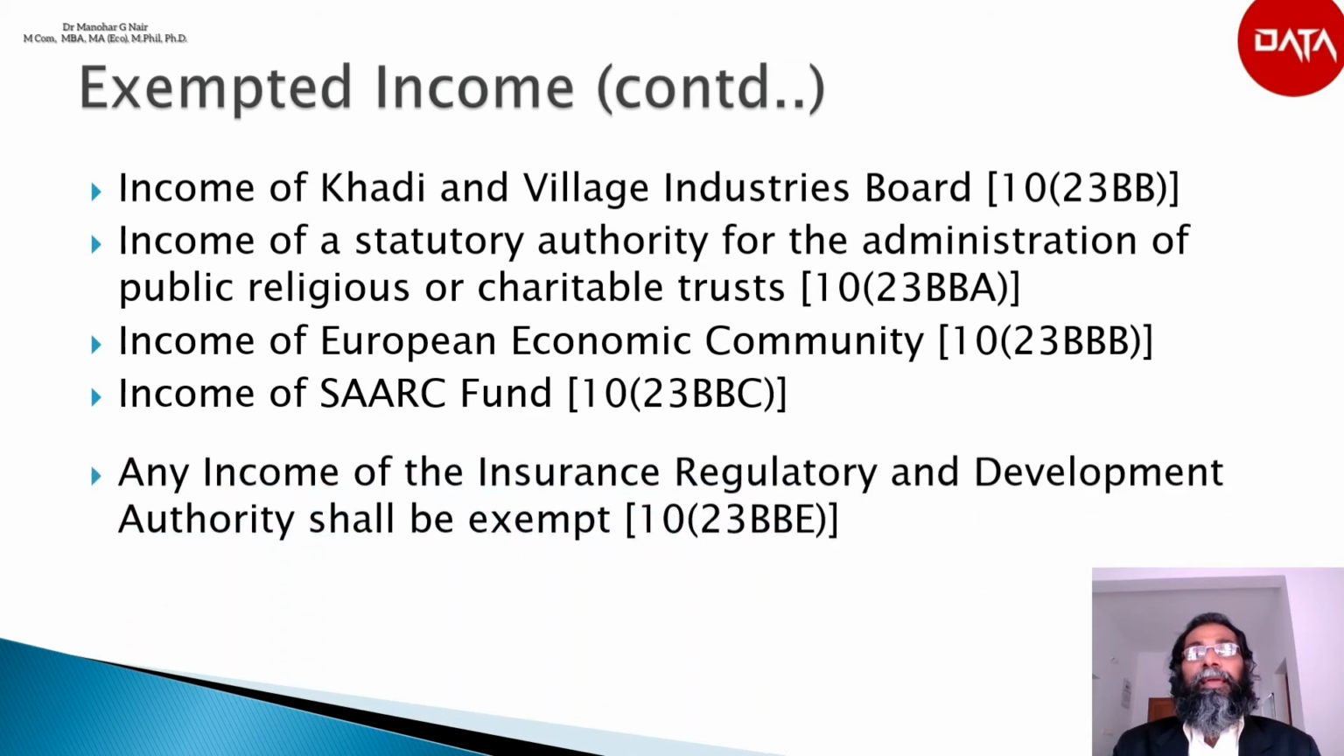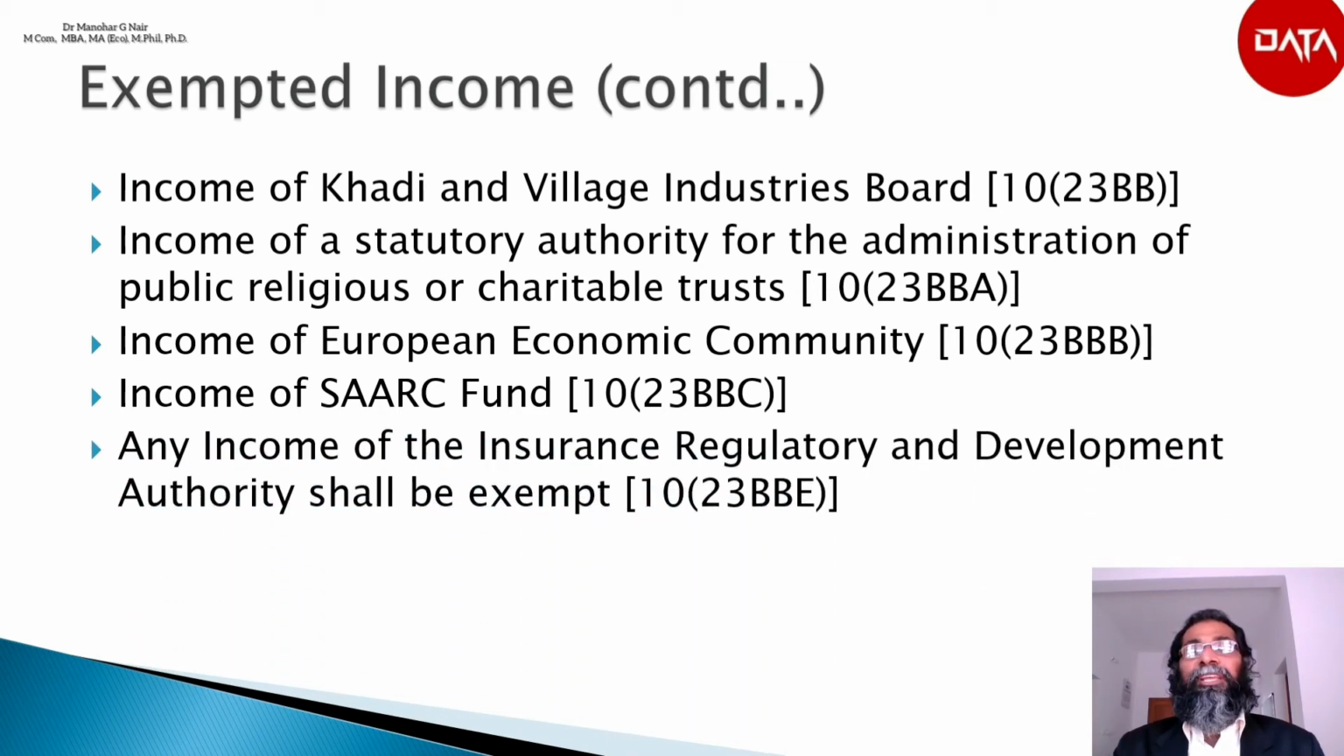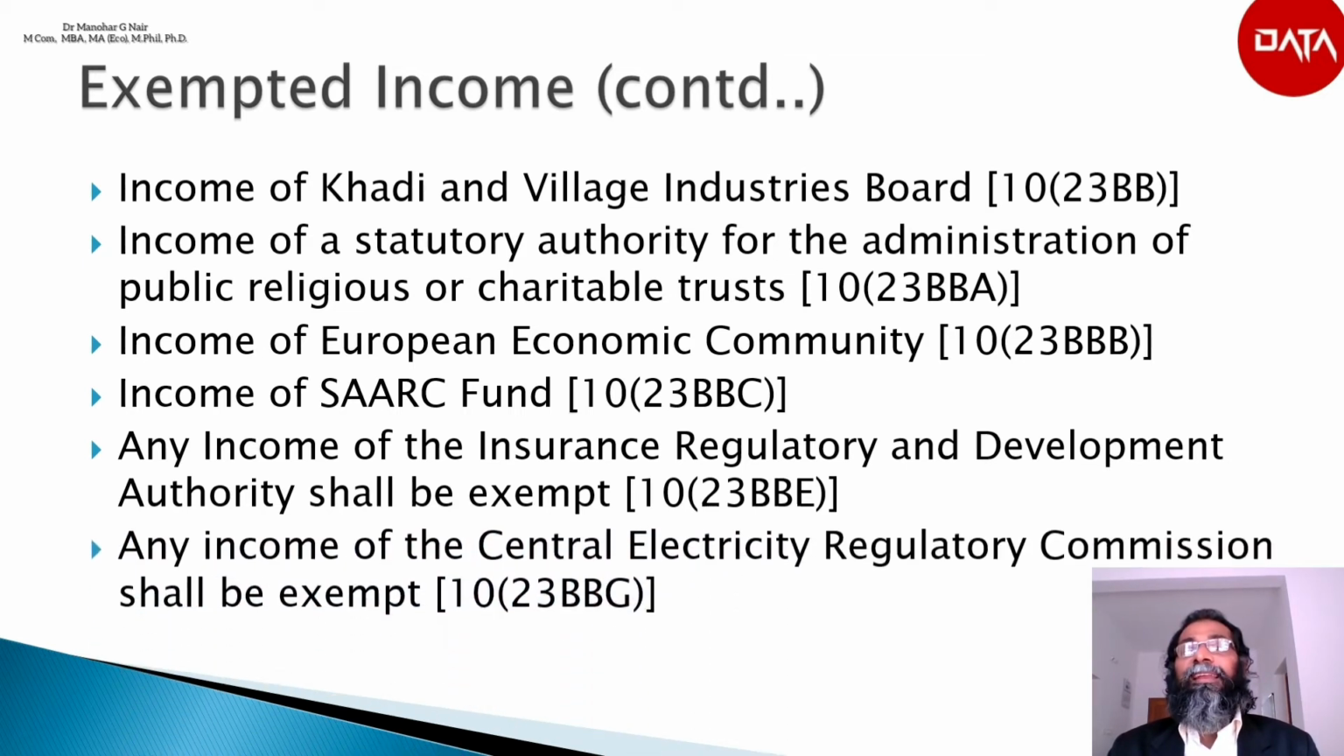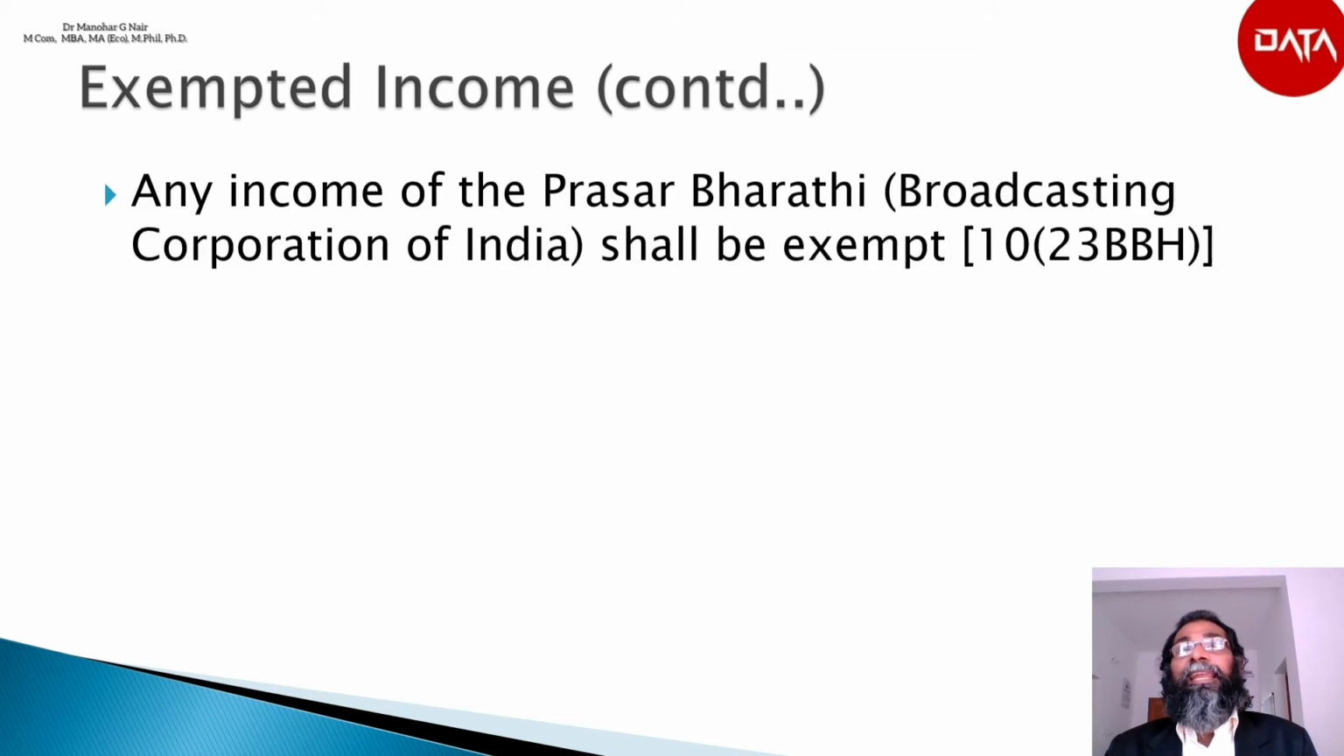Similarly, any income of the Insurance Regulatory and Development Authority shall be exempted according to section 10(23BBE). Any income of the Central Electricity Regulatory Commission shall be exempted according to section 10(23BBG). Then any income of the Prasar Bharati Broadcasting Corporation of India shall be exempted according to section 10(23BBH).